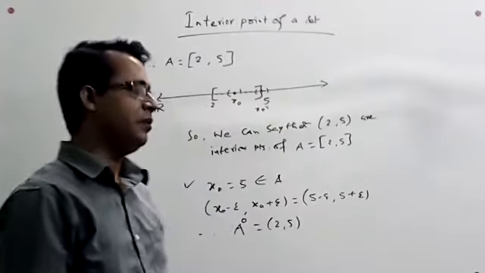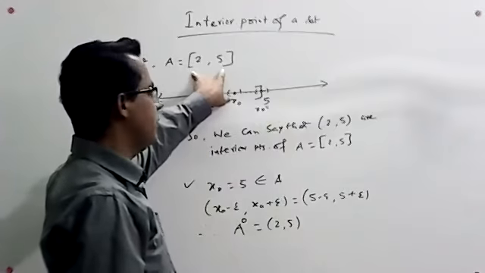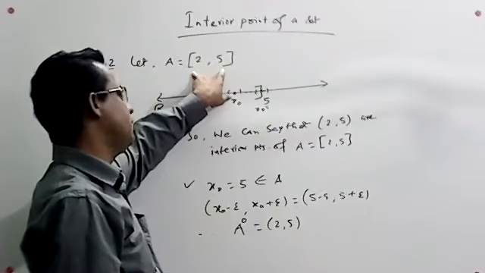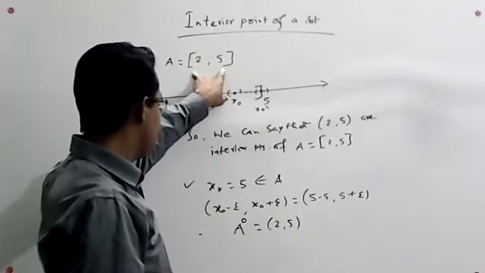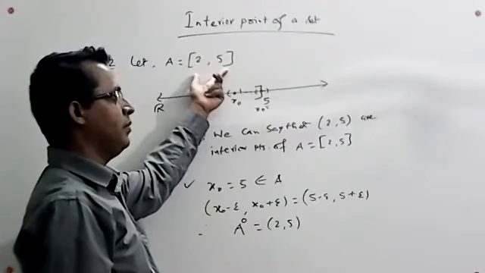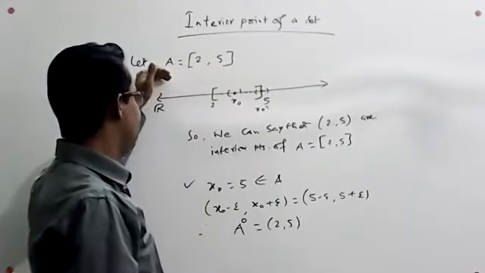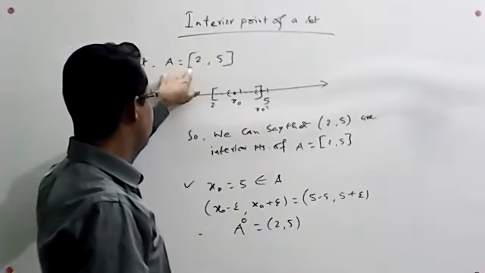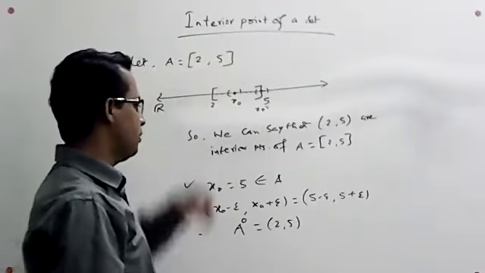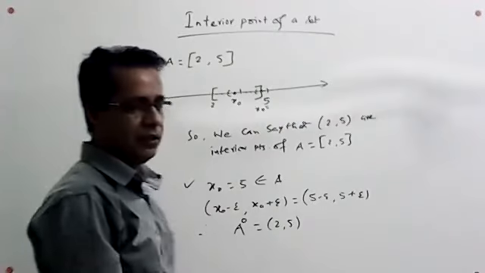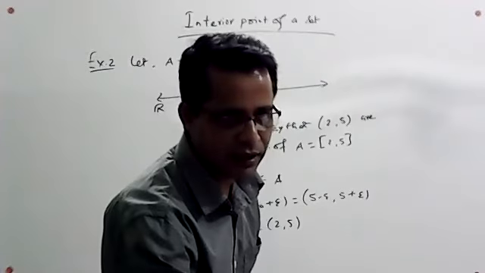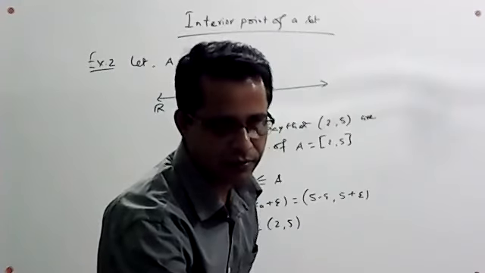But every point of a closed interval will not be an interior point of this closed set. The interior points of this closed set are the points in between 2 and 5, excluding the points 2 and 5. So we can say that the interior of any closed interval is the open interval.